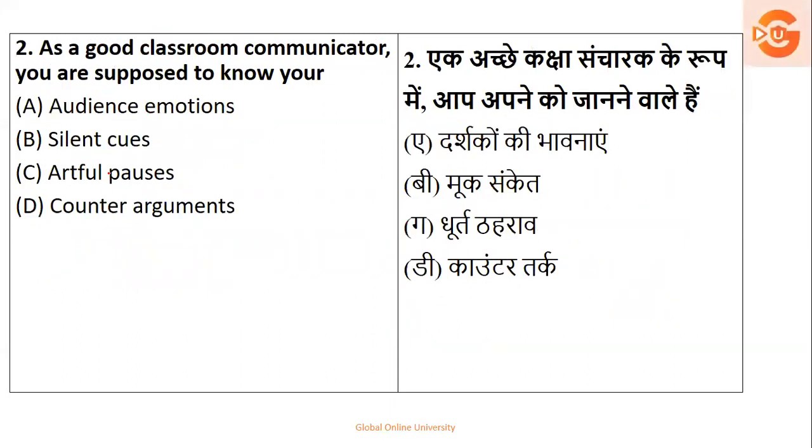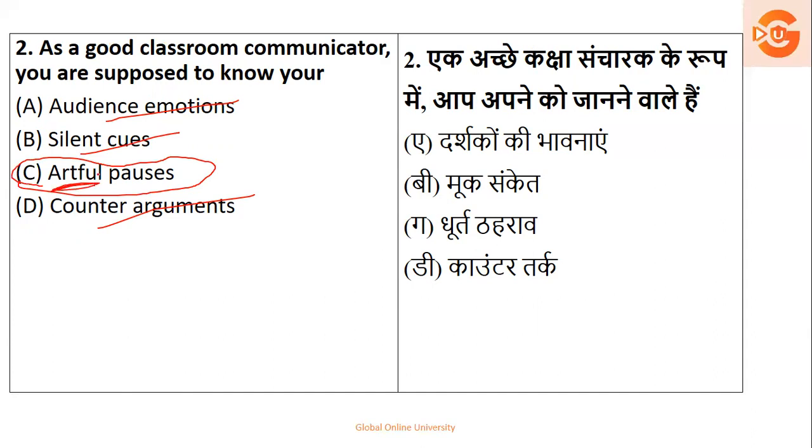Next, as a good classroom communicator, you are supposed to know your audience emotions, the silent cues, artful pauses, or counter arguments. So if you see the options, obviously arguments will not be a part of effective communication or a good communicator. Emotions, it's very difficult to come up with the right understanding of emotions unless and until you have a vast practice in it. Okay, silent cues will not give you any information. So आपको good communicator होने के लिए आपके पास क्या होना चाहिए? Artful pauses. ना artful, it means it's a skill. Okay, when to stop, when to go ahead, when to take a pause, how long to take a pause.